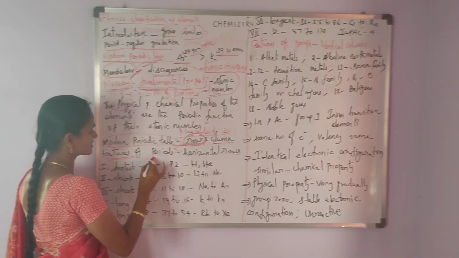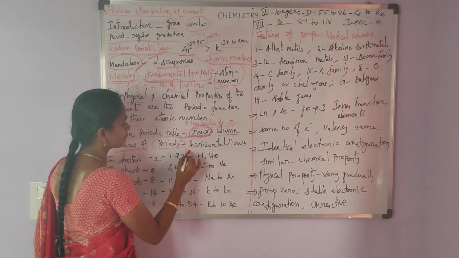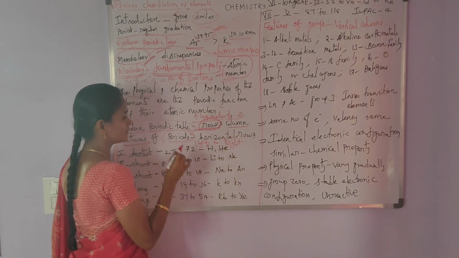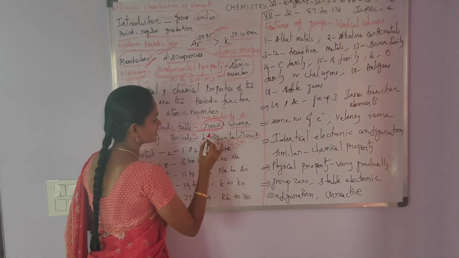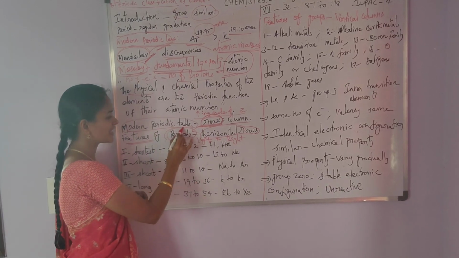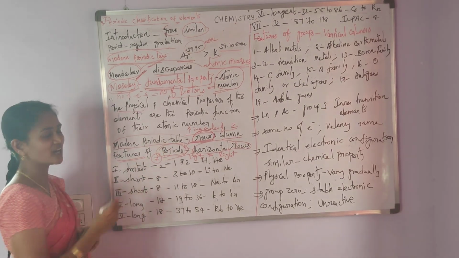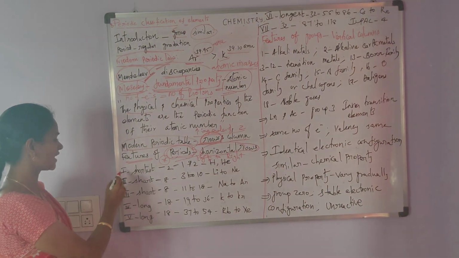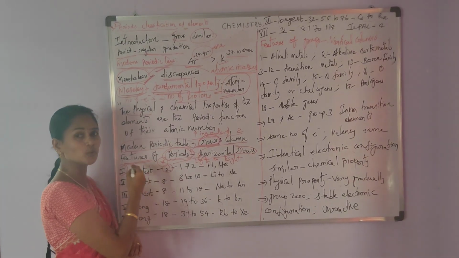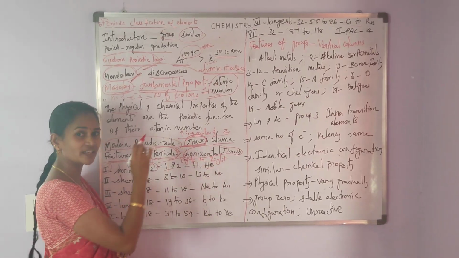First of all, we will discuss the features of periods. Periods run from left to right. The modern periodic table possesses 7 horizontal rows, and these 7 horizontal rows are called periods. The first period is the shortest period. It contains only 2 elements, with atomic numbers 1 and 2, that is, hydrogen and helium.